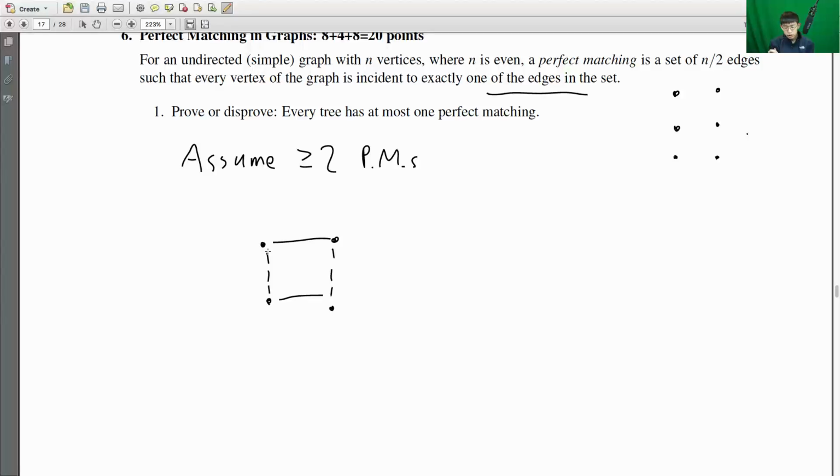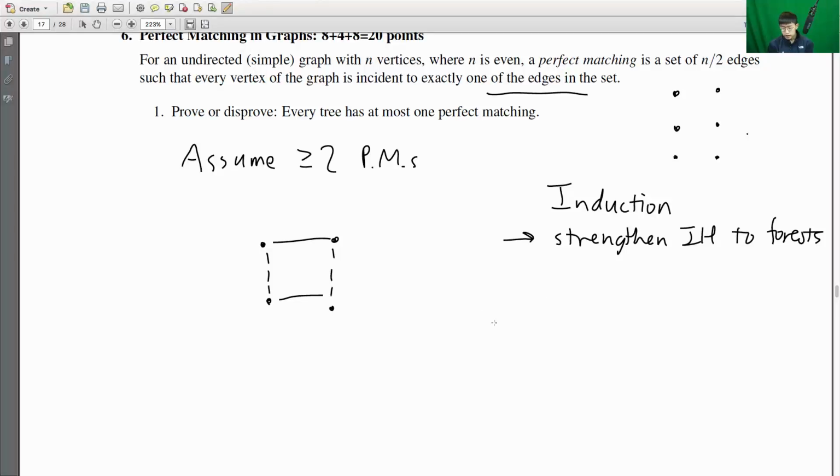Another one would be to do induction, but there were a lot of problems with the inductive approach. For one thing, when many students remove an edge from the tree, it might end up being disconnected. And if the tree is disconnected, then we can no longer apply our inductive hypothesis because trees must be connected. So one way of doing the proof by induction was to strengthen the inductive hypothesis in order to encompass forests. A forest is basically a collection of trees.